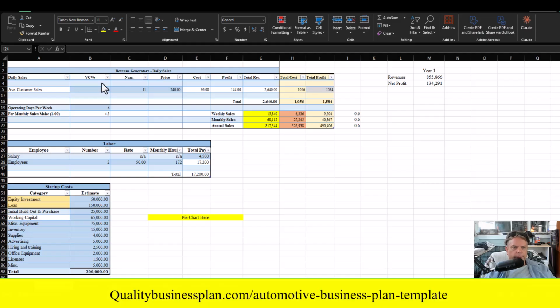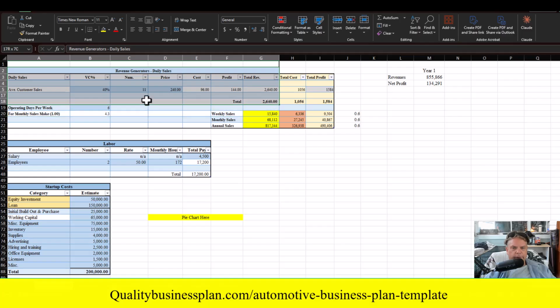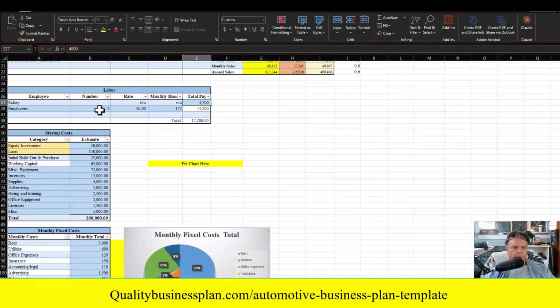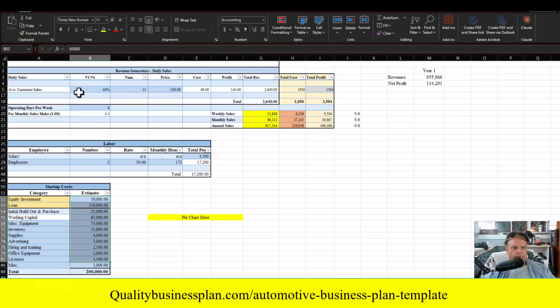So the starting point is always going to be your revenues. And for the revenues right here, it's going to be this section right here. We're going to fill in anywhere in the darker colored cells. So these dark colored cells are the only cells we're going to change. This one right here, these right here, all these dark cells, these are the only cells we want to change. So for an auto repair business, we want to start with how many customers we are going to service on a daily basis. For this particular example, we're saying we're going to service 11 customers.